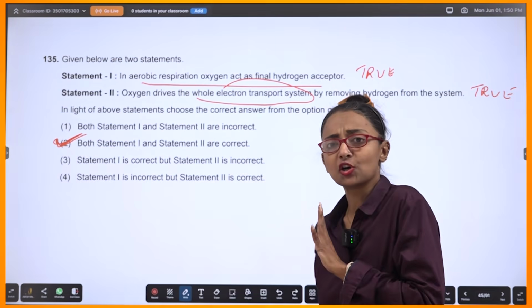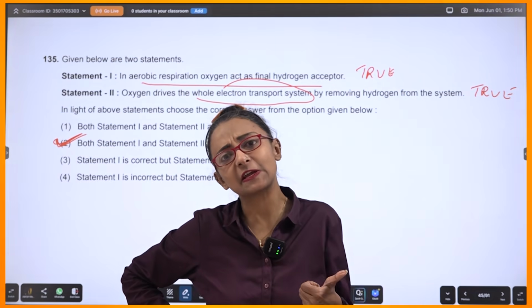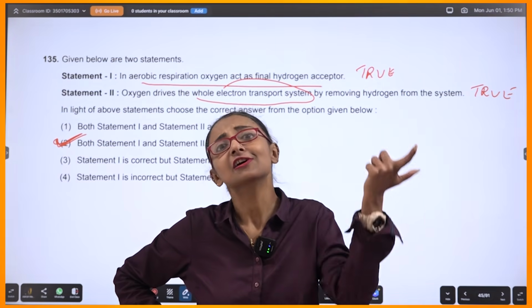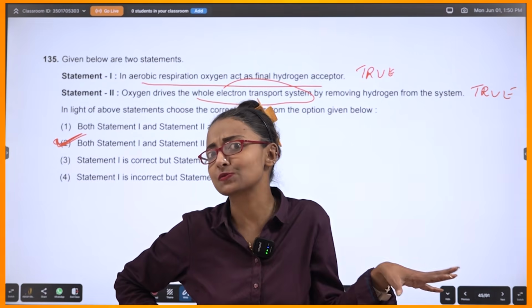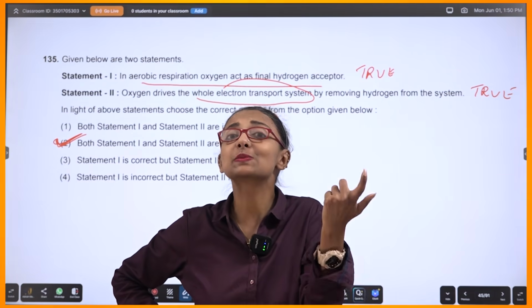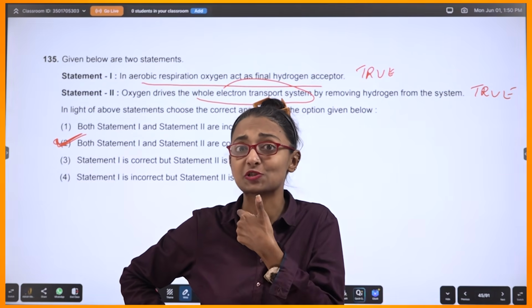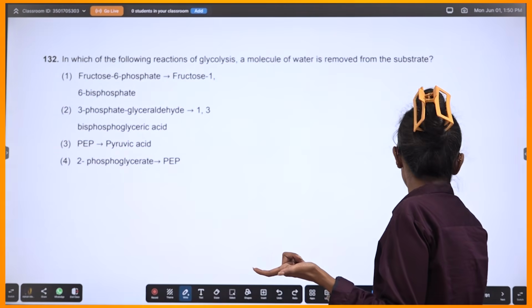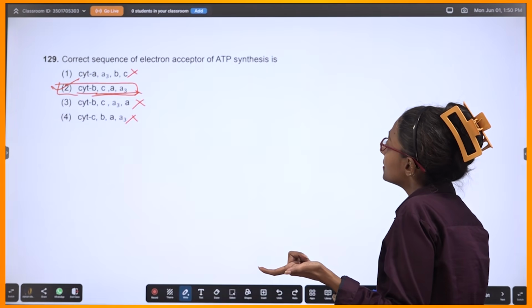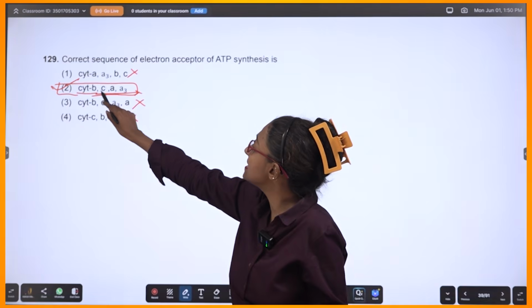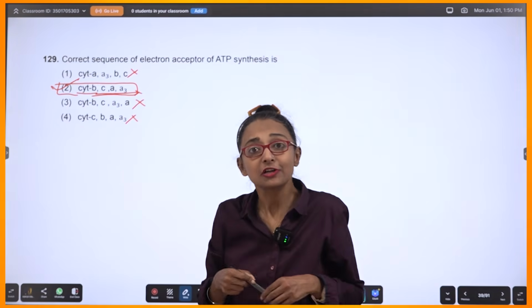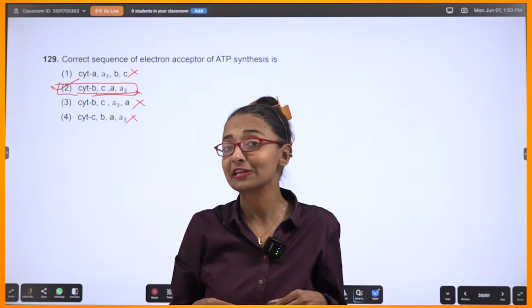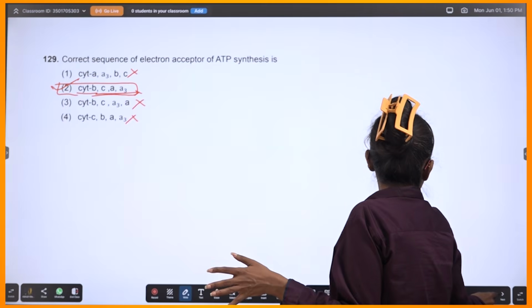Fine. So assertion reason, hydrogen carriers, decarboxylation, Krebs cycle, which enzyme is what, and the sequence of the cytochromes in the electron transport chain, where I was discussing, if you can go through this one, I'll just show you. Yeah, this one, cytochrome b c a a3, right? So all these things are really, really important. Fine. So I'll keep it till here.